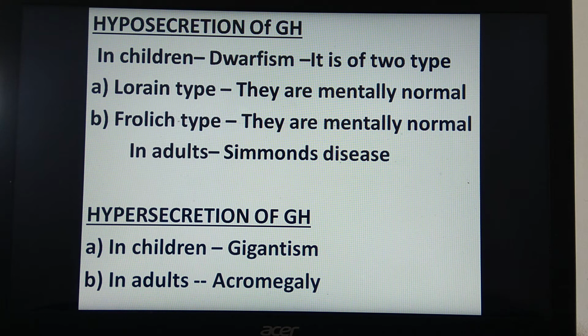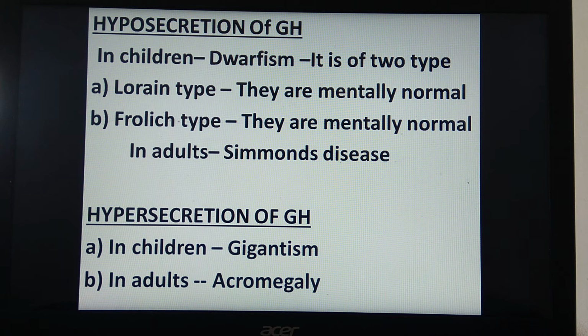So remember, hypersecretion of GH in children is gigantism, that is overgrowth of the body, and after attaining maturity in middle age, if the gland becomes hyperactive and secretes more growth hormone, disfigurement of the body takes place, and that condition is acromegaly. So this is one of the hormones secreted by the pituitary gland, and we have seen its hypo and hypersecretion.